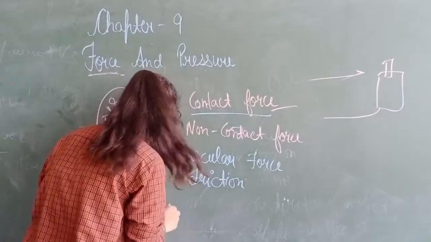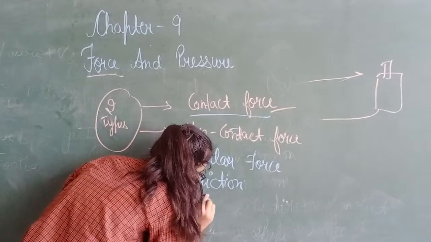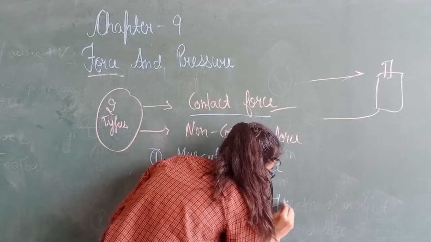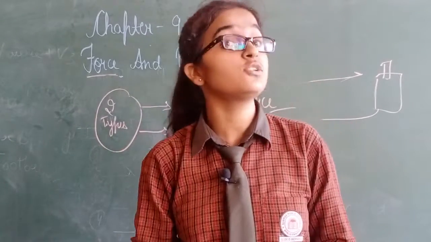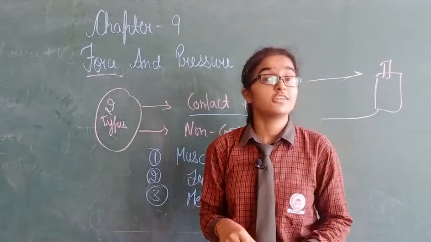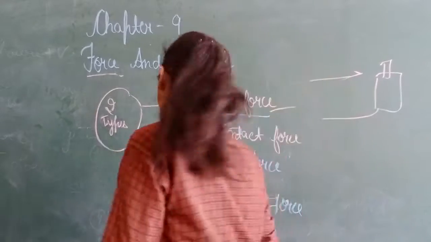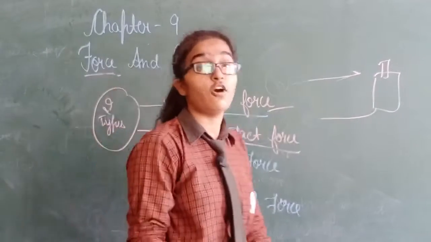Third is mechanical force. The force produced by machines is known as mechanical force. For example, in factories, the force is produced by machines. Now, there are three types of non-contact force.